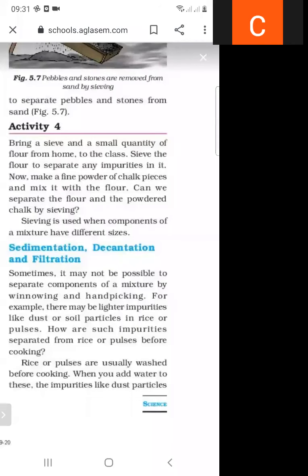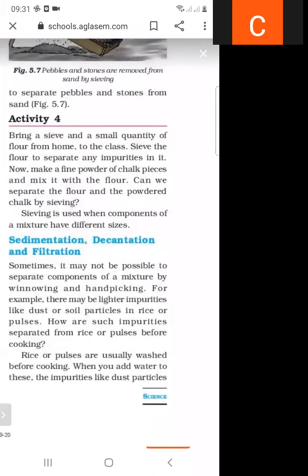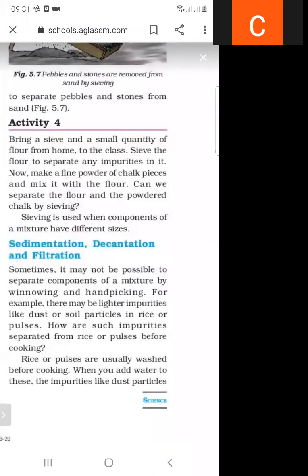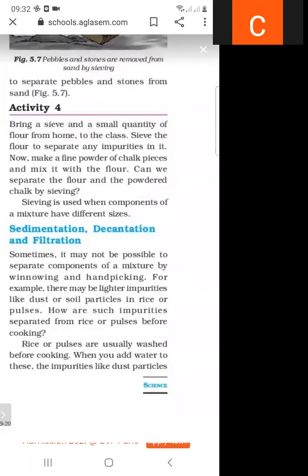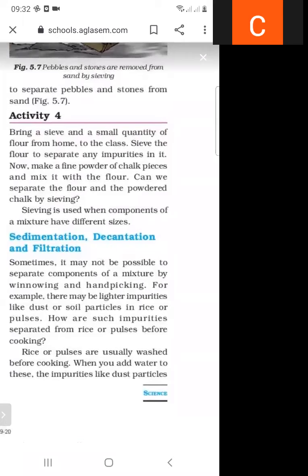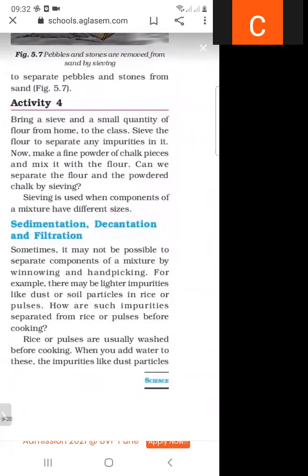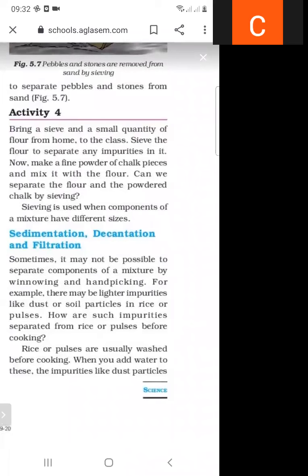Today I will discuss the topic sedimentation, decantation, and filtration. So, what do you mean by sedimentation, decantation, and filtration? We will study this in this class. Sometimes it may not be possible to separate components of a mixture by hand picking or winnowing.